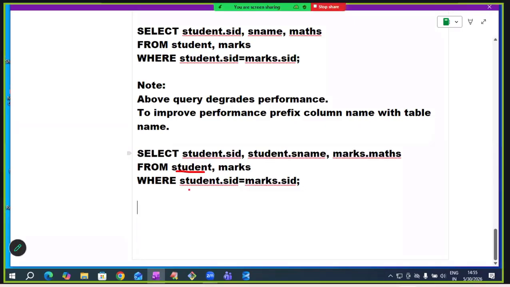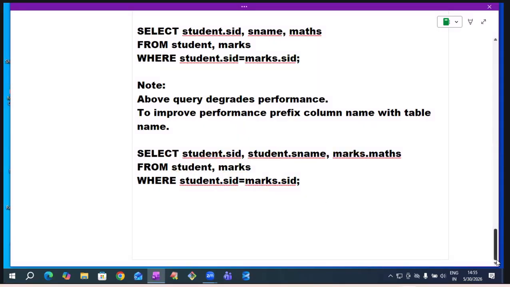For the student table, give the alias name S. For the marks table, give the alias name M. So write S.sid, S.sname, M.maths from student S, marks M, where S.sid equals M.sid. S is the alias name of student, M is the alias name of marks. That's it.